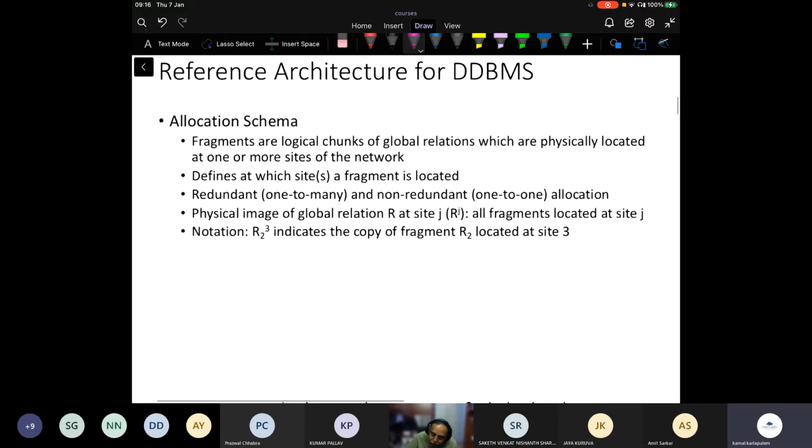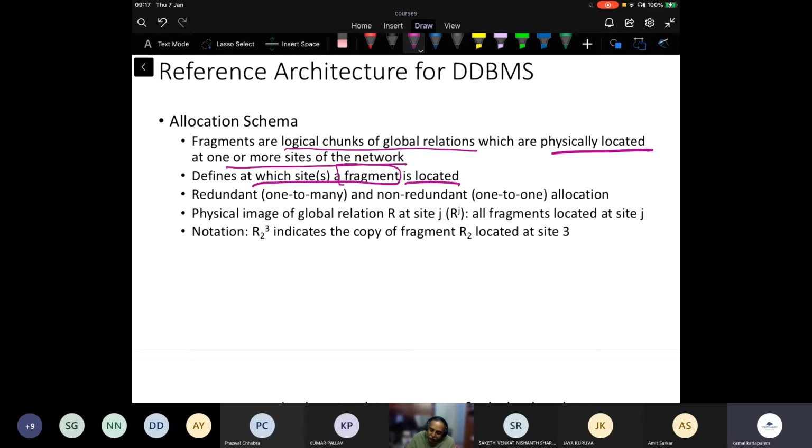Then you have this allocation schema. The fragments are logical chunks of global relations, which are physically located in one or more sites of the network, right? So it defines at which site a fragment is located.